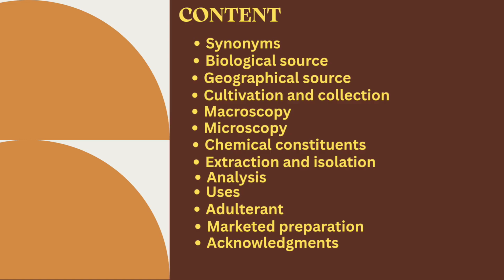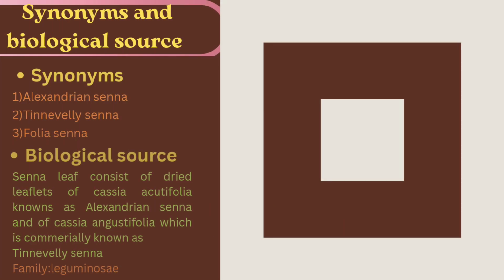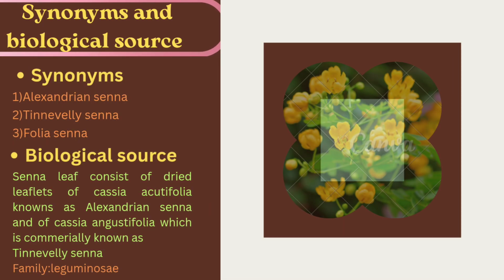Firstly, we start with the synonyms of Senna, then its biological source, geographical source, collection and cultivation, microscopy, macroscopy, chemical constituents, extraction and isolation, its analysis, its uses, adulterants, marketed preparations, and lastly the acknowledgement. Now, let's start the presentation.